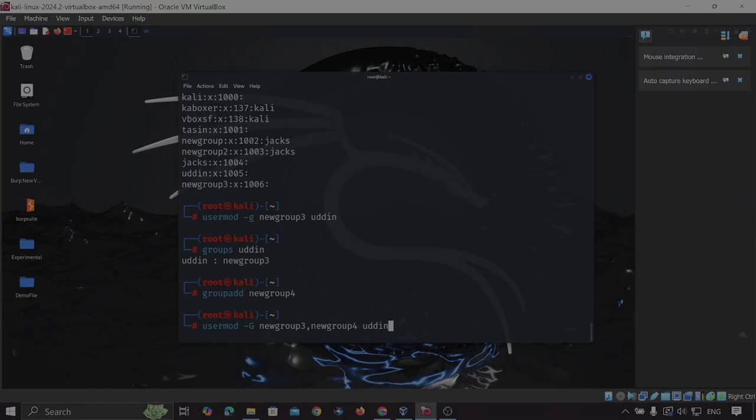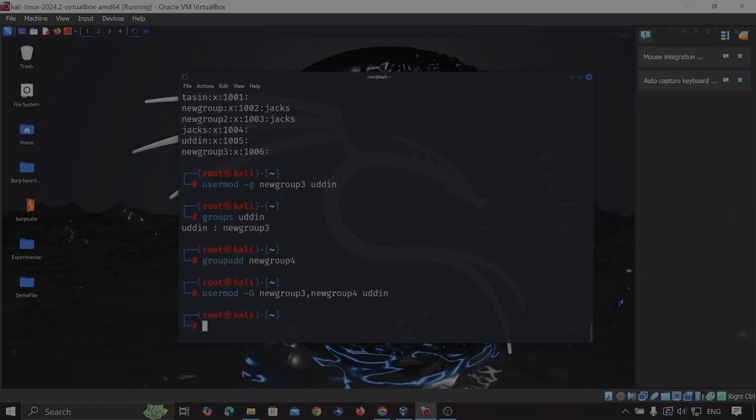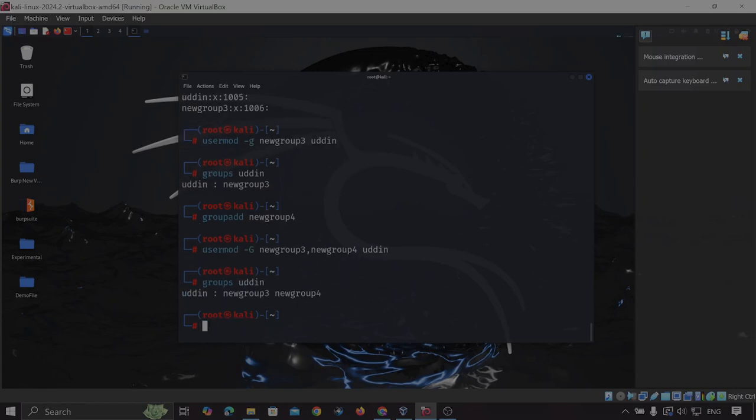So this basically means now Uddin will belong to two groups: one is new group 3 and another is new group 4. Now if I press enter, Uddin belongs to these groups. Now let me check it. See, now Uddin belongs to two groups, new group 3 and new group 4.